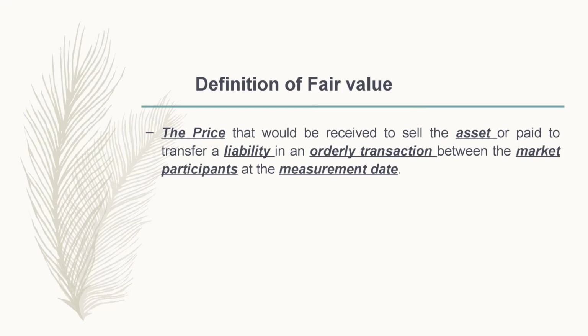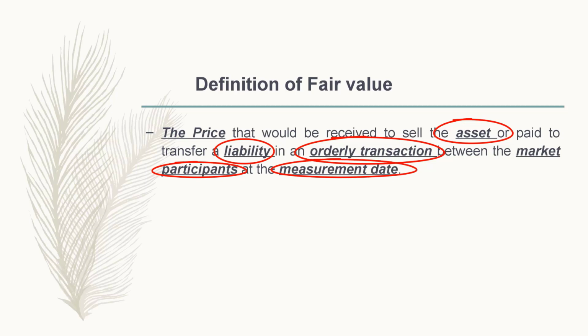This is the definition which is given in Ind AS 113. It is the price that would be received to sell an asset or paid to transfer a liability in an orderly transaction between market participants at the measurement date. So the important words to be noted here are the price, asset or a liability, orderly transaction, market participants and the measurement date.